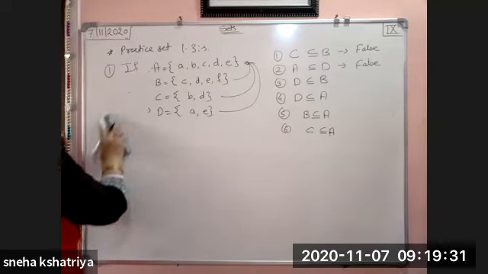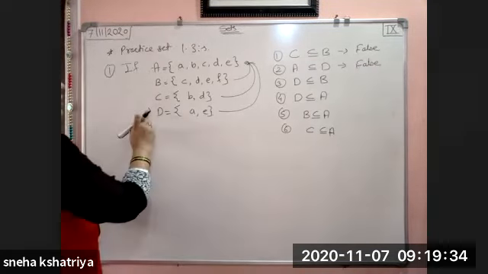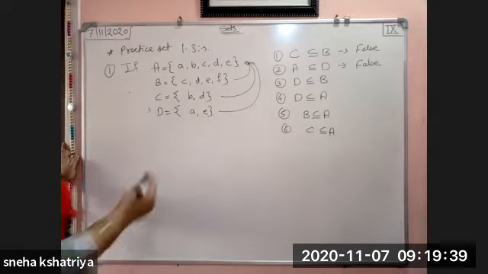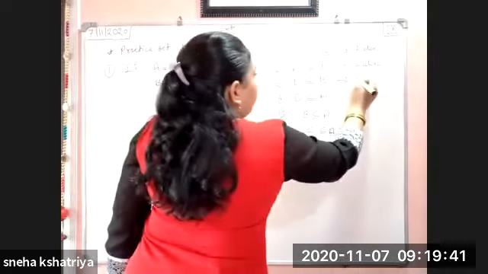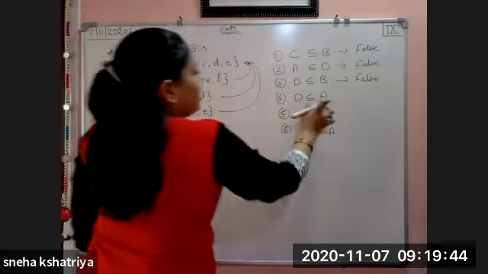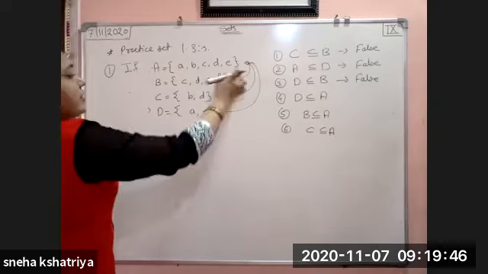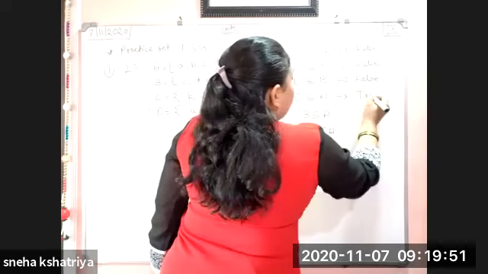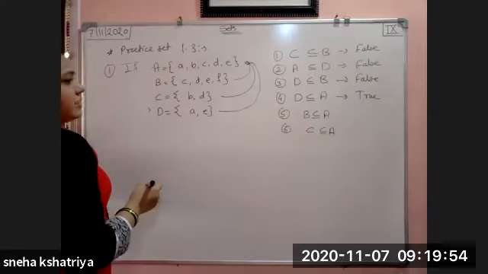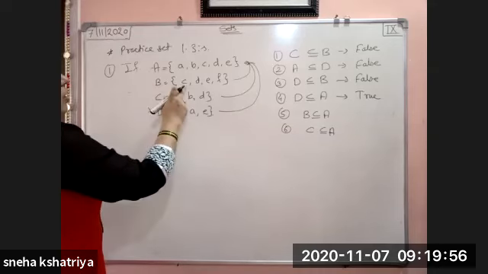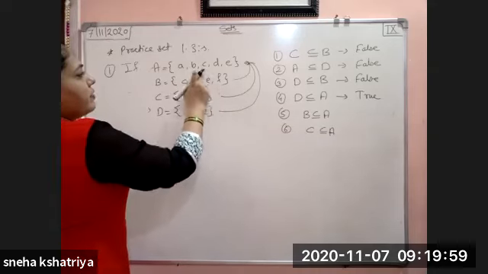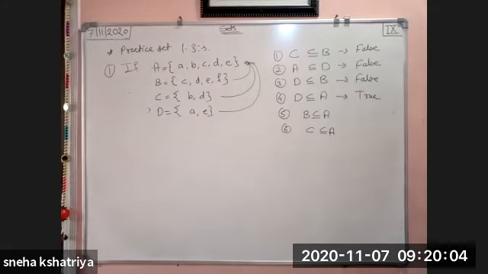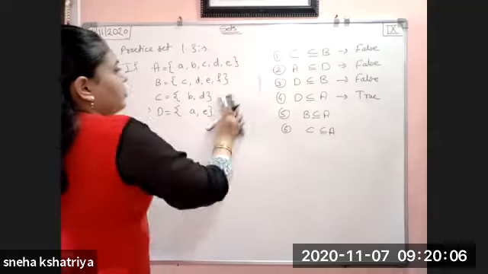Okay. Next, D is a subset of B. D is {a, e}. e is here, but a is not there. So again, this statement will become false. D is a subset of A. Obviously, we have seen that all the elements of D lie in A. Here we have true. So this becomes true. B is a subset of A. All the elements of B: c, d, e, f. f is not there in A. Sorry, so this will not satisfy.